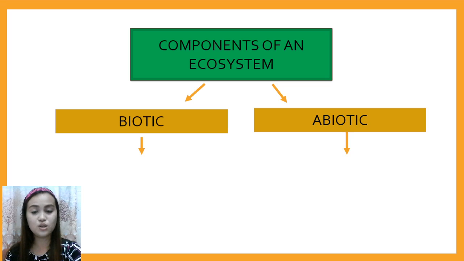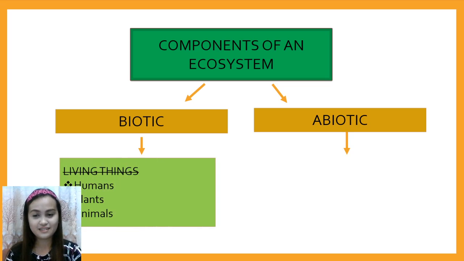Living things include those who have life. For example, humans, plants, and animals. They work together to make the whole ecosystem work. However, they need food and energy to function well.